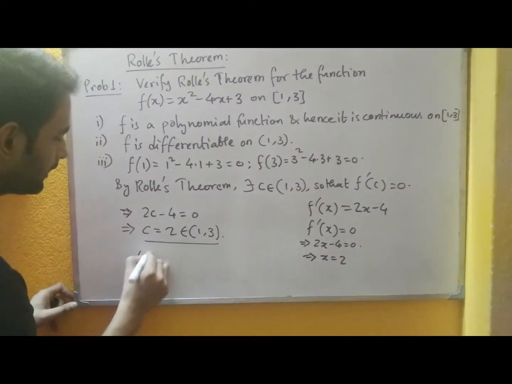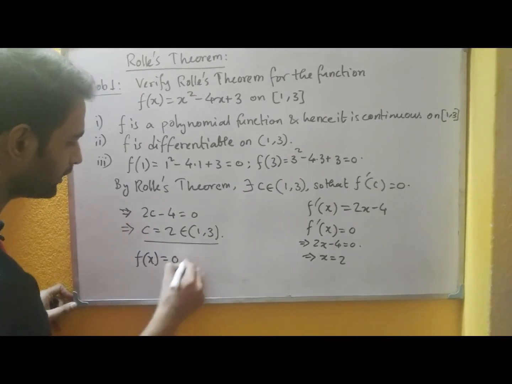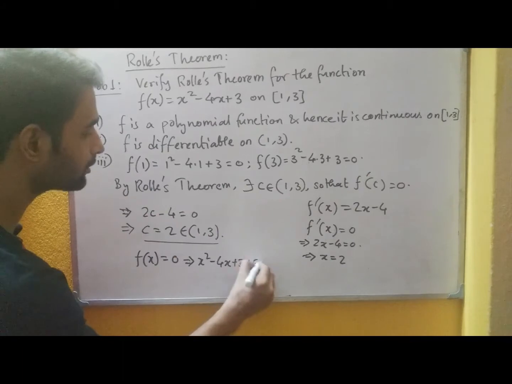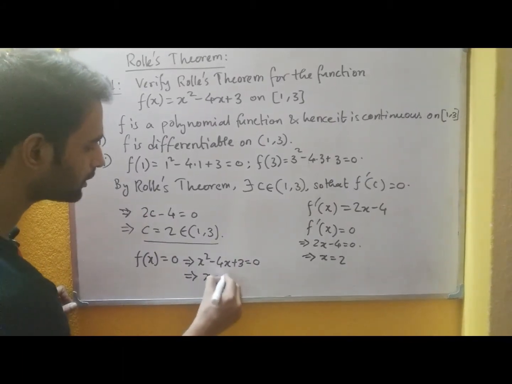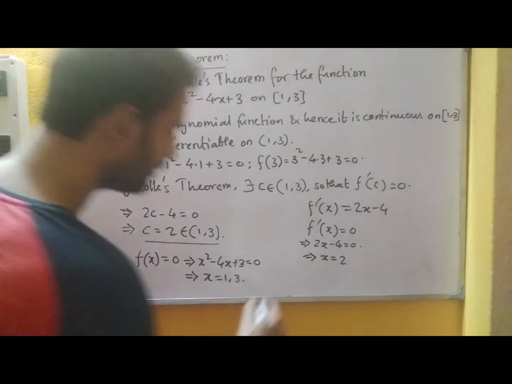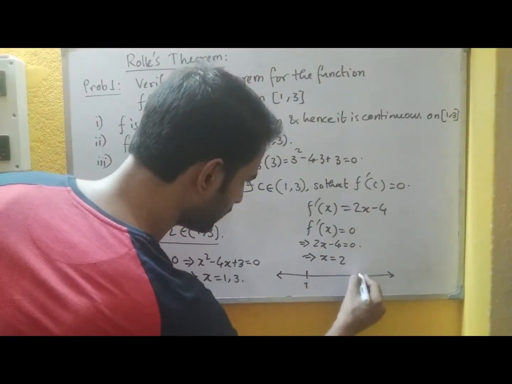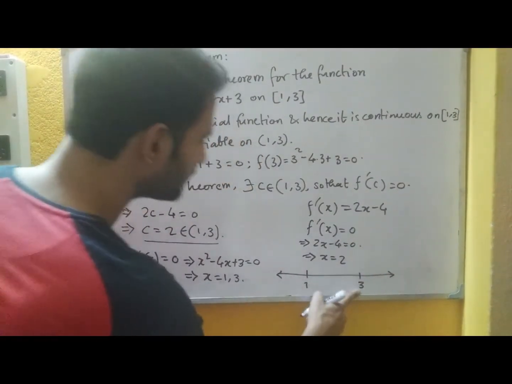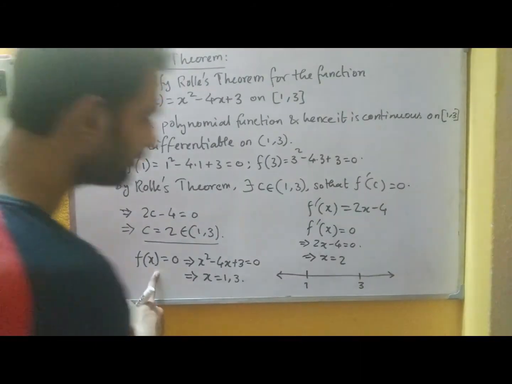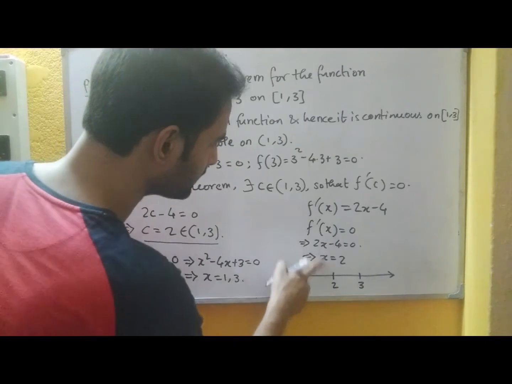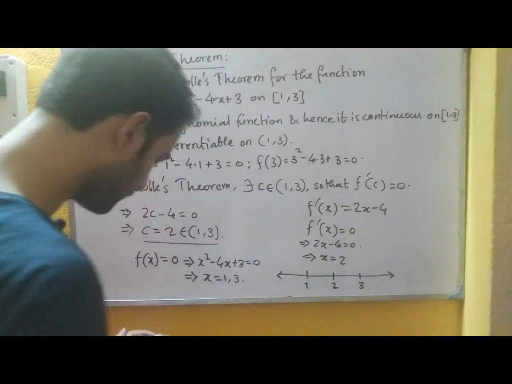That is, if you consider fx equals to 0, then you get the equation x square minus 4x plus 3 equals to 0, whose solutions are 1 and 3. So on the line, suppose here is 1, here is 3, so these are the zeros of fx equals to 0, and in the intermediate it is 2, which is the zero of f dash x equals to 0.